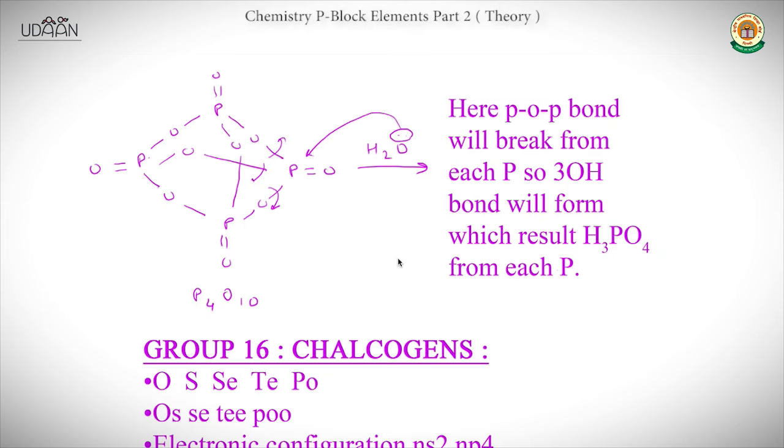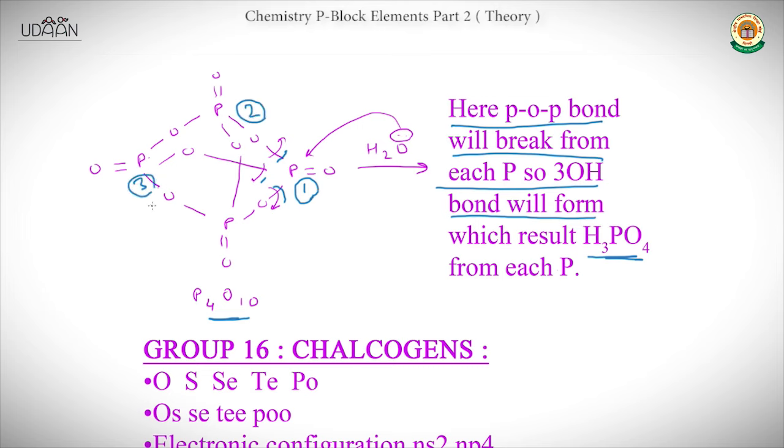Now we will see the mechanism of P4O10 hydrolysis. So when H2O attacks the phosphorus, these bonds break. Its mechanism is that here the P-O-P bond will break from each phosphorus. So 3 P-OH bonds will form, means 3 OH. This bond will break, and 3 OH bonds will form, and we will get H3PO4. And we will get 4 H3PO4: one from this, second from this, third from this, and fourth one from this. So totally we get 4 H3PO4 molecules.